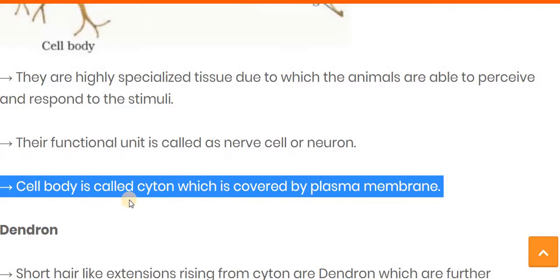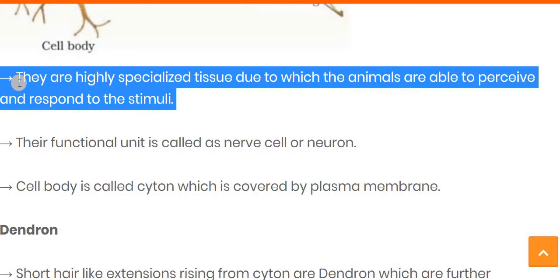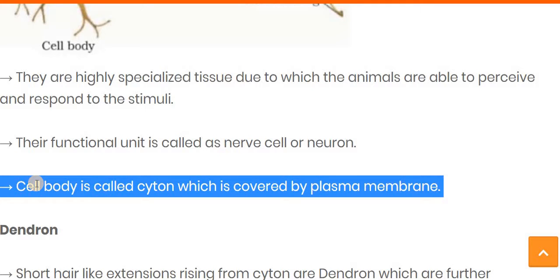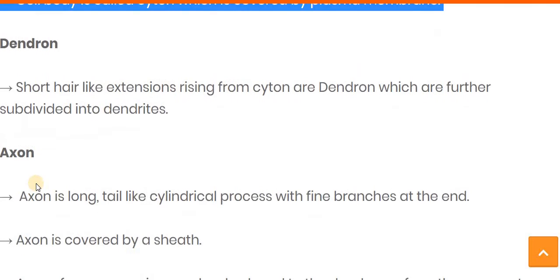And the cell body is called the cytosol, which is covered by the plasma membrane.